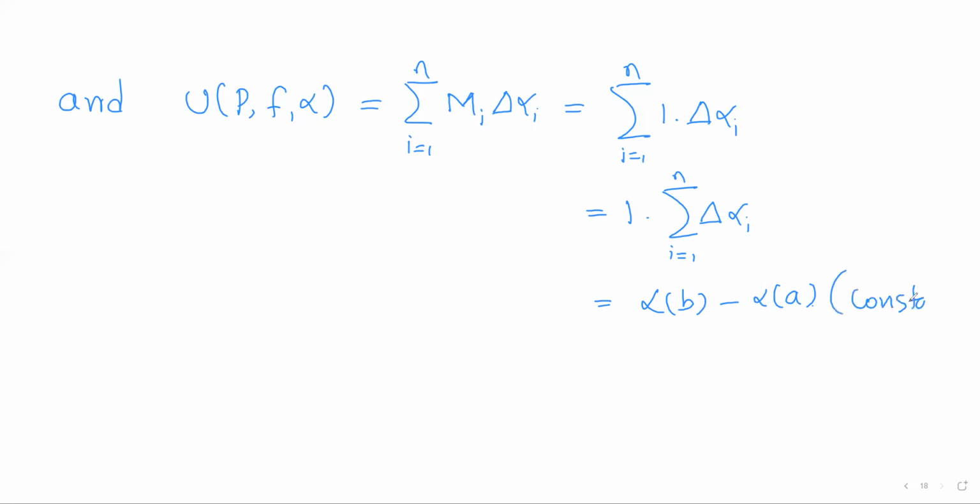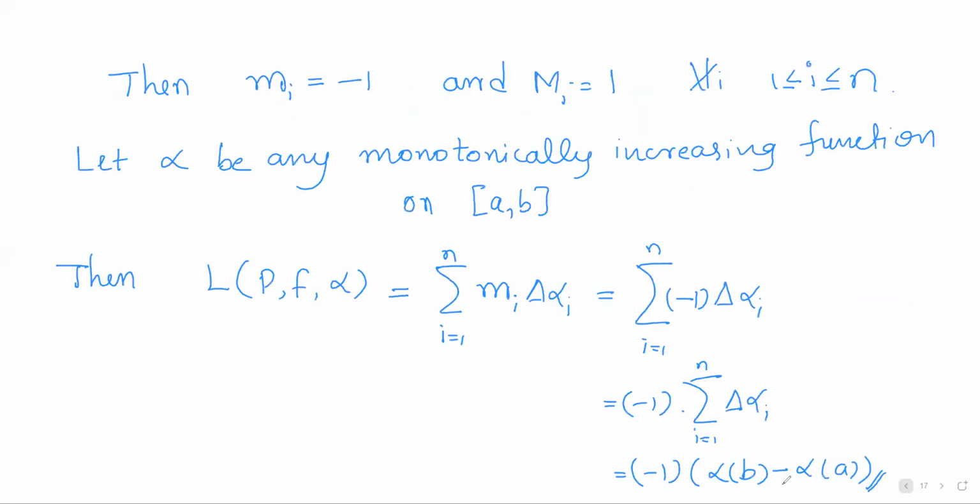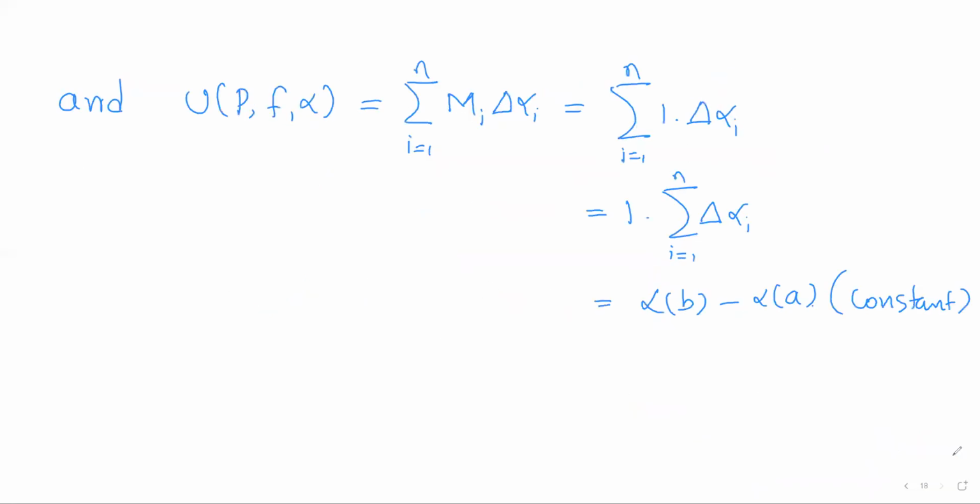So this is also a constant value, and this is also a constant value. That means for any partition P, the lower Riemann-Stieltjes sum is constant, and the upper Riemann-Stieltjes sum is also constant.